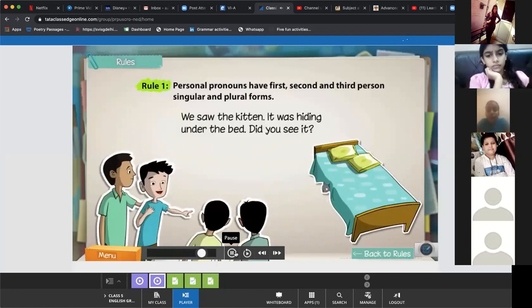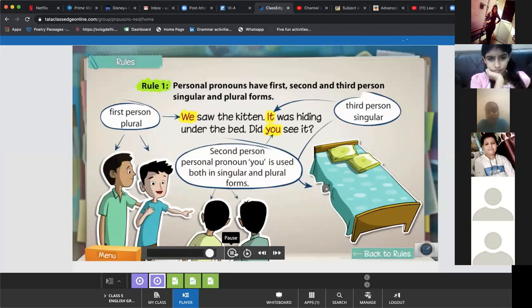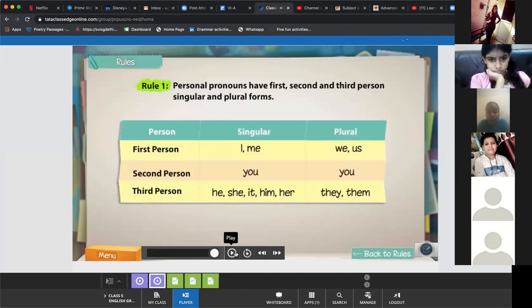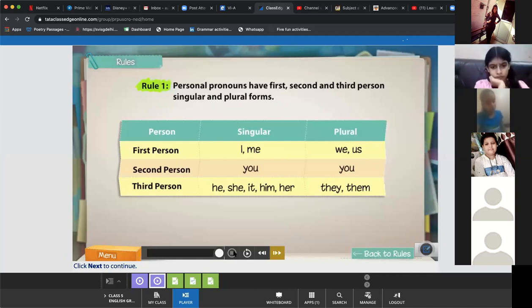Personal pronouns can be singular or plural. Here are the various singular and plural forms of personal pronouns. This table you have in your book as well. I, me, we, us, you and you, he, she, it, him, her, they, them. These are the examples of only personal pronouns. Any doubt in personal pronouns, anyone?